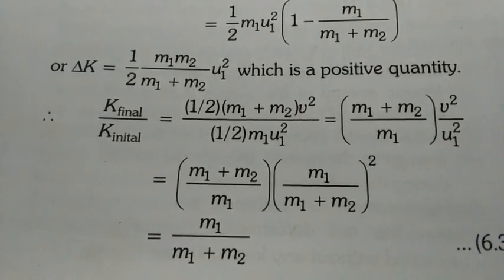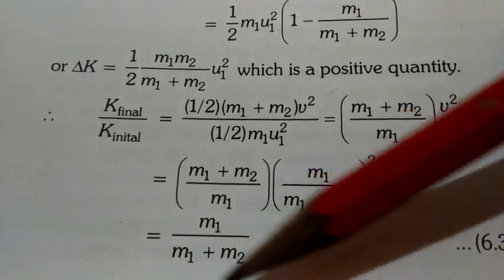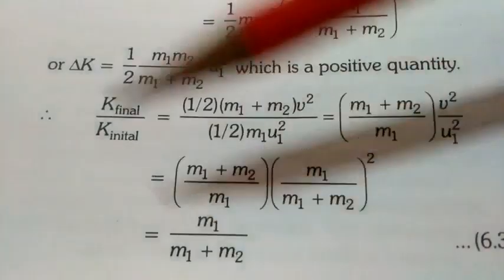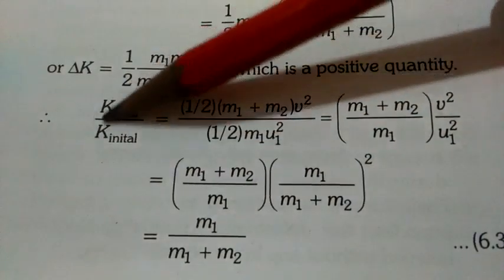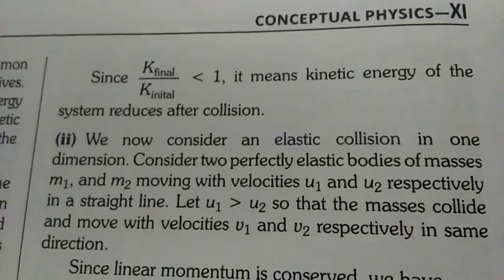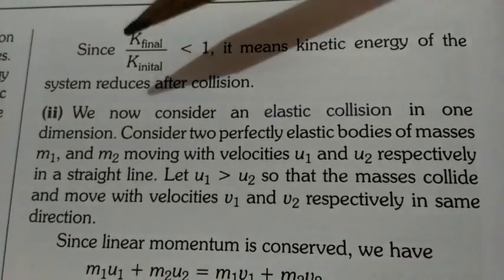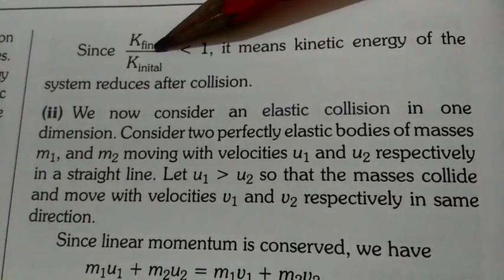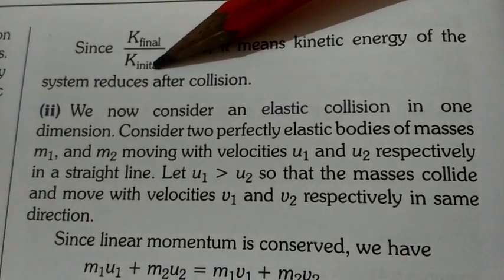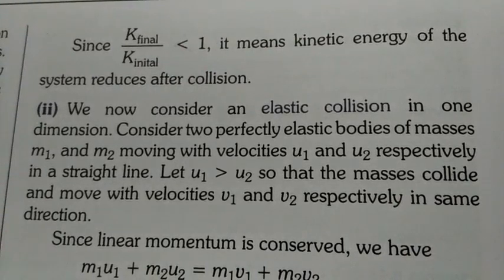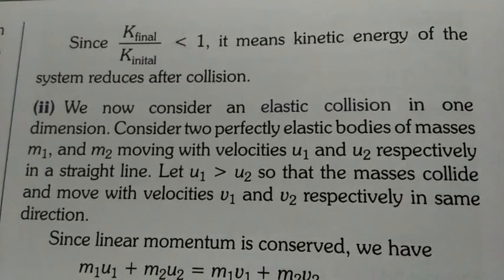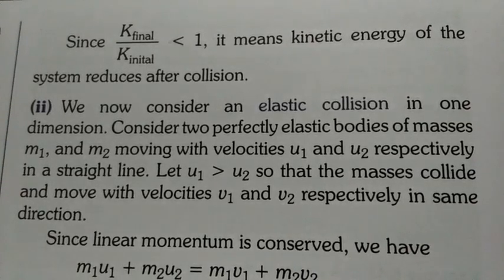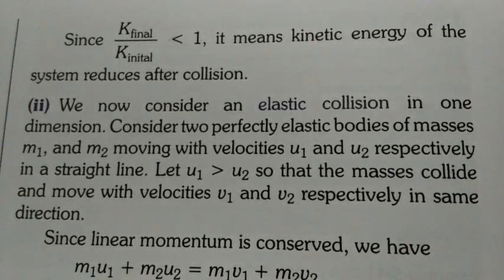Now because the denominator is greater than the numerator, this value will be less than 1. So from here we can see K final upon K initial is less than 1. That means K final is less than K initial. So obviously there is a loss in kinetic energy, okay, which we have already derived.